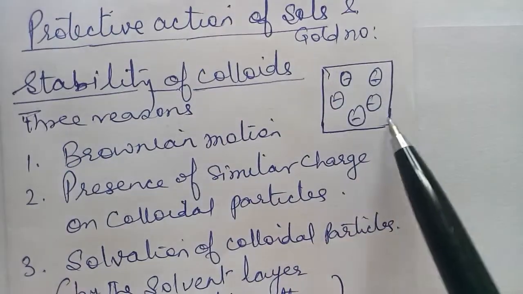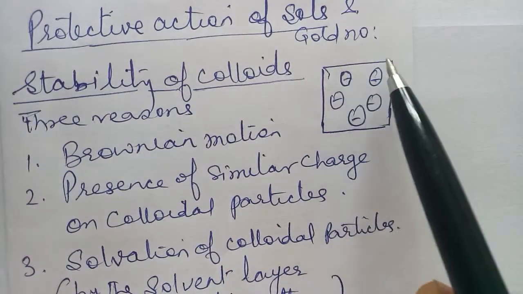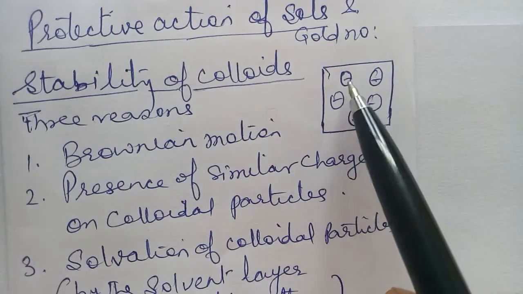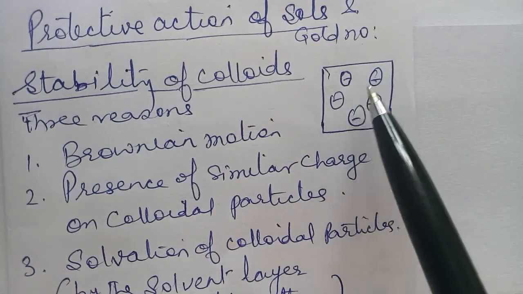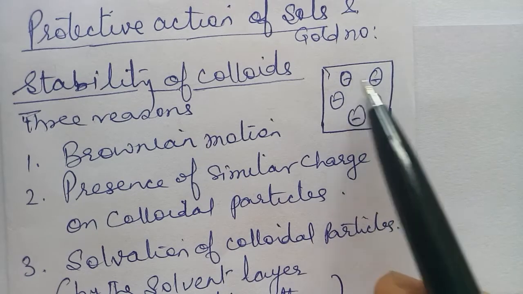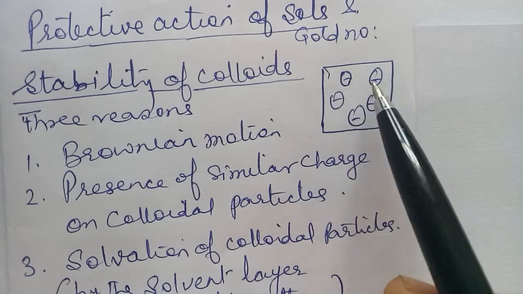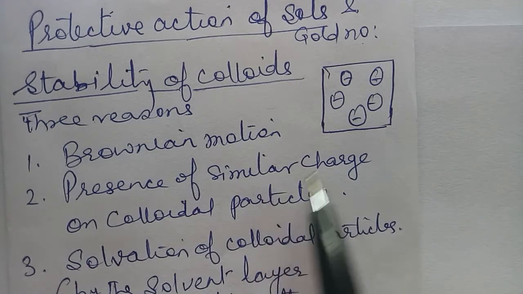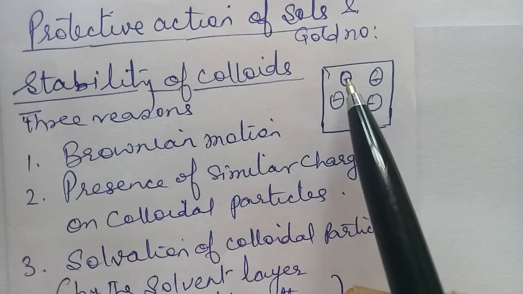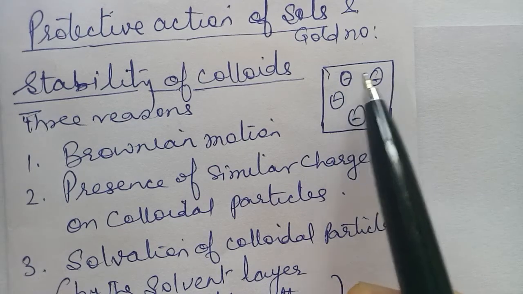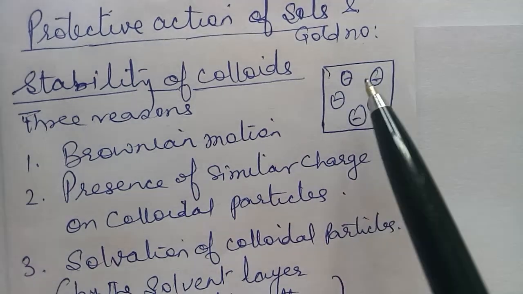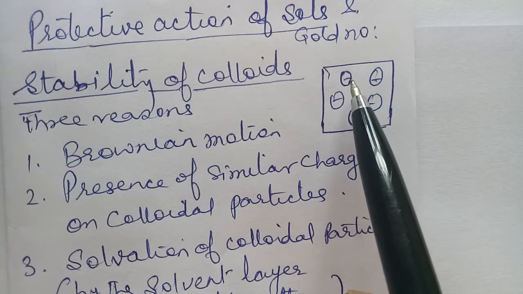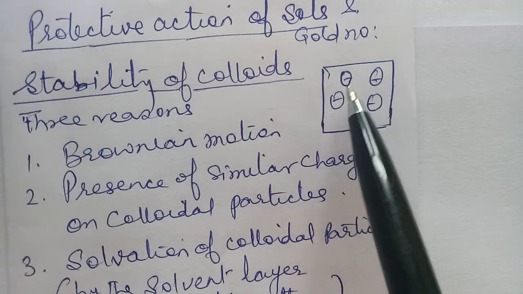Suppose this is some colloid. Suppose we have a gold colloid, a gold sole. These are the droplets having the negative charge. Because of having the same charge, they repel each other. That's why, because of the presence of similar charge, the colloidal particles are stable, because when they repel each other, they will not coalesce, and when they will not coalesce, then precipitation will not occur, and until these droplets retain their position, the colloid is stable.